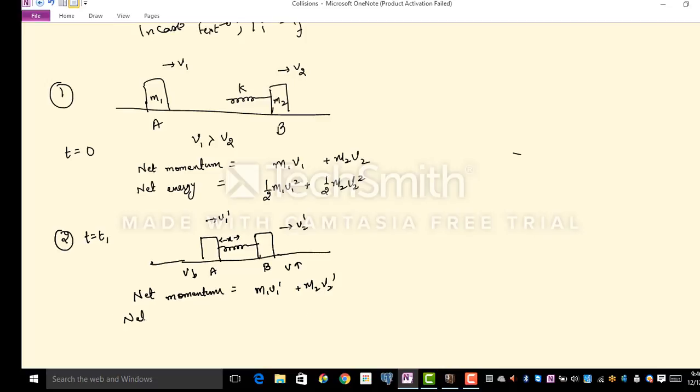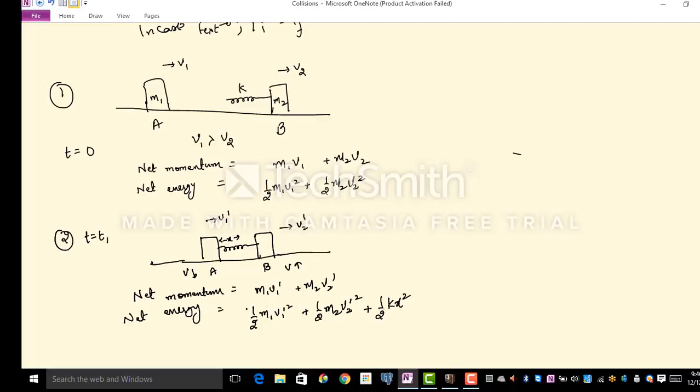And again, I would want you to write down the net energy of the system. The net energy of the system is the kinetic energy possessed by both the objects. But also do not forget that the spring has been compressed by some amount, which means the spring will also acquire some amount of potential energy. So net energy is half m1 v1 dash square plus half m2 v2 dash square plus half k x square.